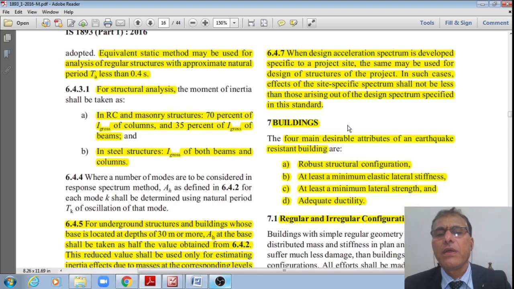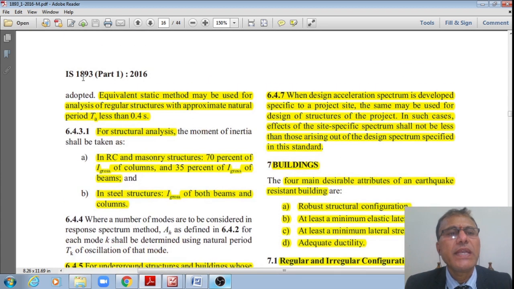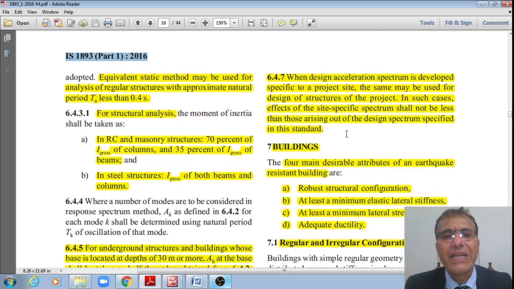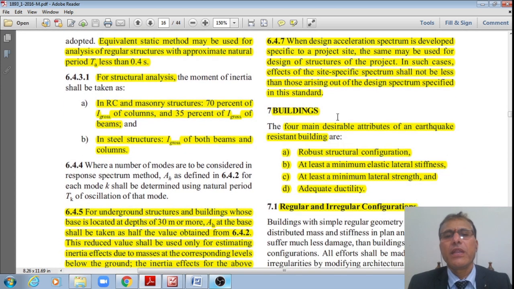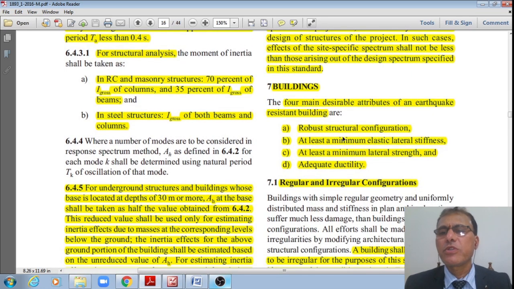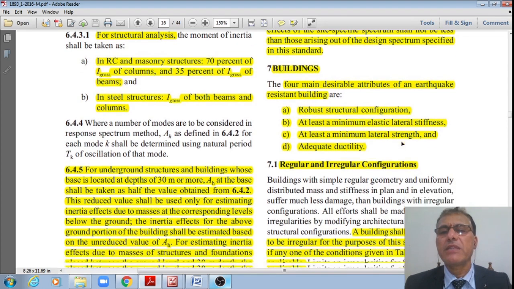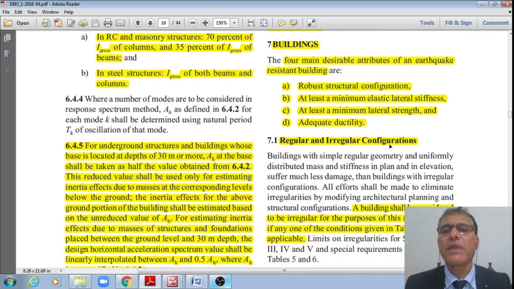I hope, students, you are understanding these discussions. Now we are in IS 1893 Part 1, 2016, the latest earthquake code. The next subheading is buildings. Four main desirable attributes of an earthquake resistant building are robust structural configuration, at least a minimum elastic lateral stiffness, at least a minimum lateral strength, and the last one is adequate ductility.